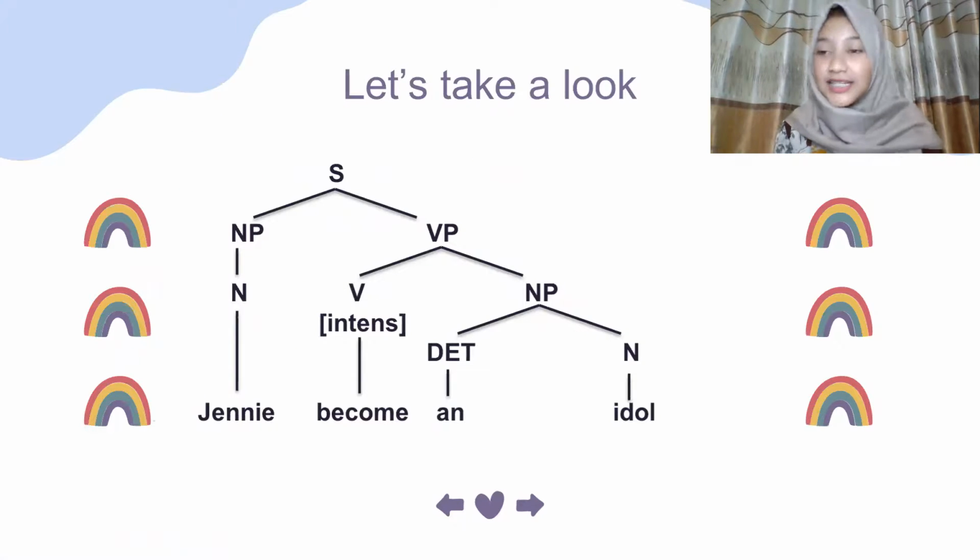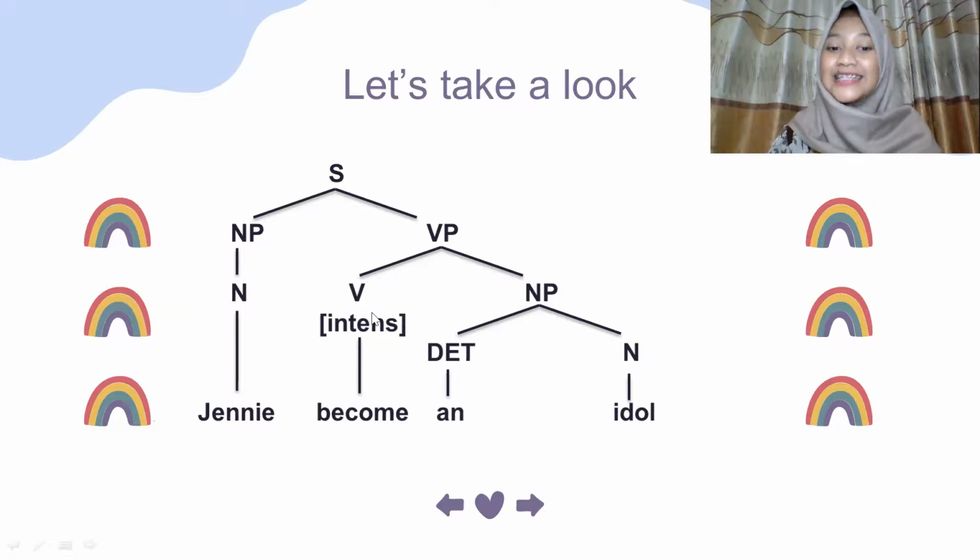Okay, there is the sentence as we know it, and there are two lines here. The first is noun phrase and the second is verb phrase. As we know, the noun phrase is the subject of the sentence and Jenny is the noun. And the verb phrase has two branches, verb and noun phrase.